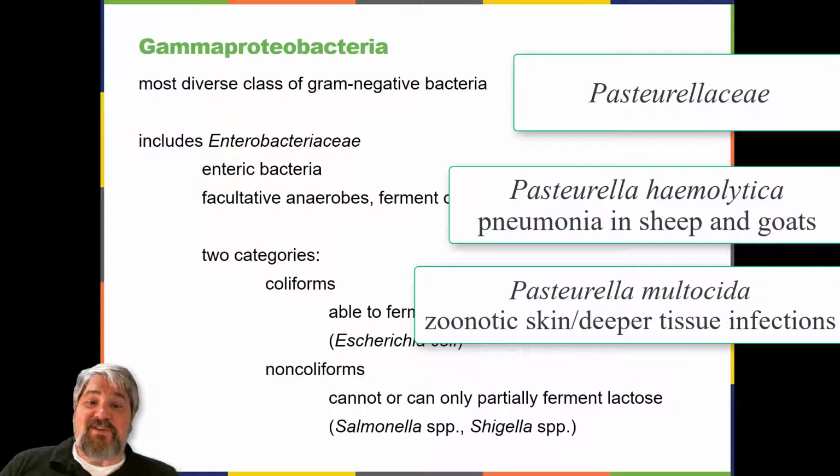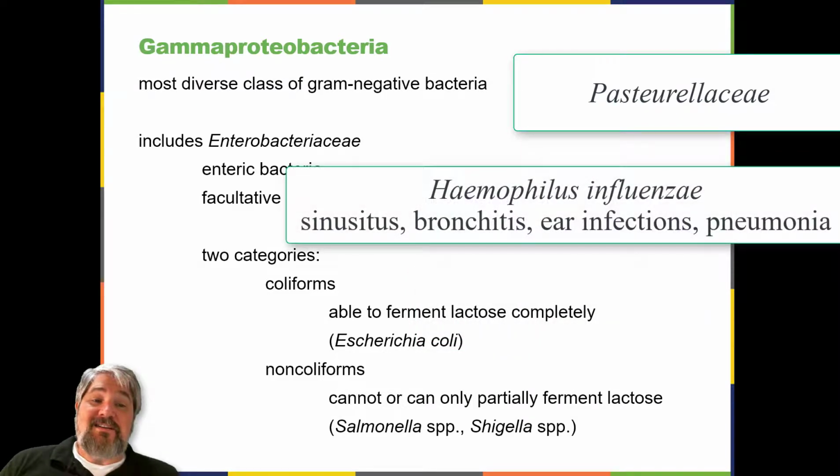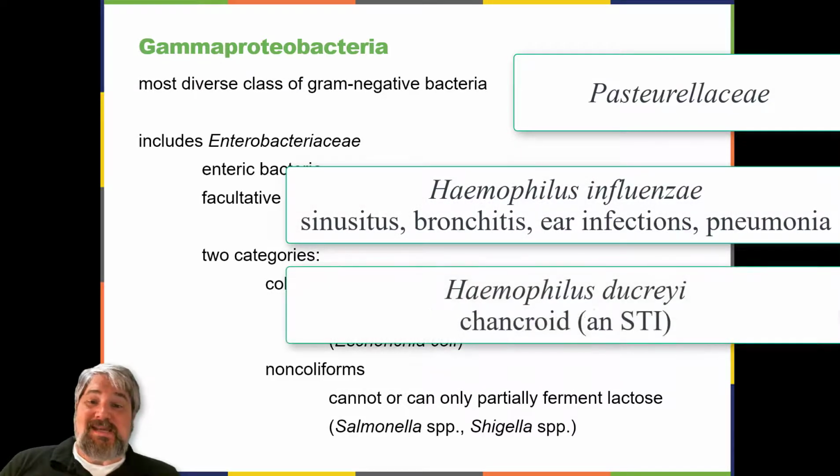The genus Haemophilus contains two human pathogens, Haemophilus influenzae and Haemophilus ducreyi. Despite its name, Haemophilus influenzae does not cause influenza, which is a viral disease. Haemophilus influenzae can cause both upper and lower respiratory tract infections, including sinusitis, bronchitis, ear infections, and pneumonia.